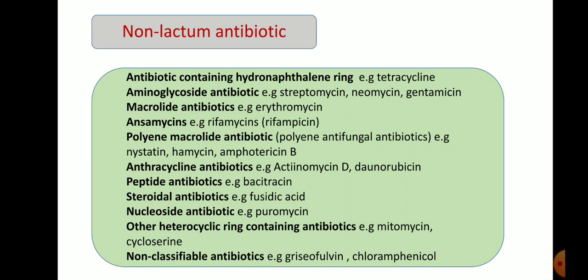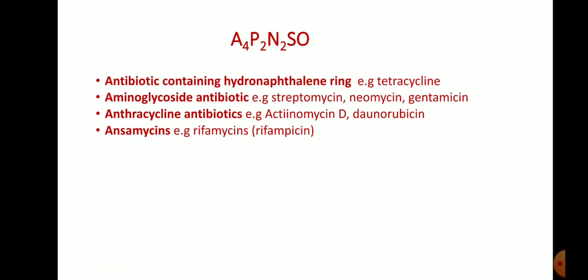For the non beta lactam antibiotics, there is one key to remember them. It is easily remembered with this formula: A4P2N2SO. A4 means antibiotics containing a hydronaphthalene ring, that is one A. Another A is the aminoglycoside antibiotics.